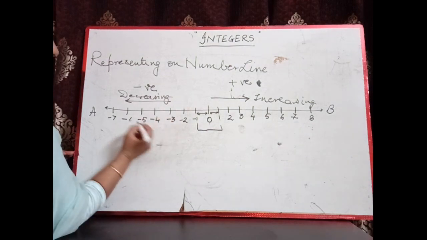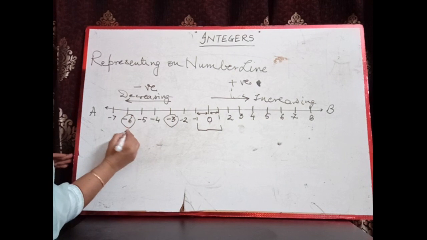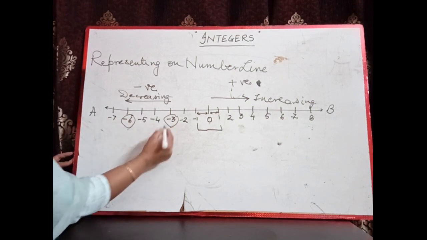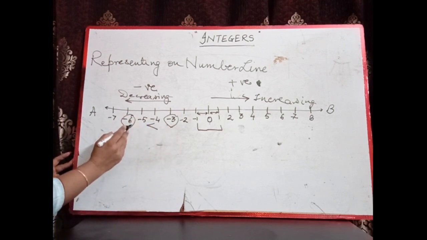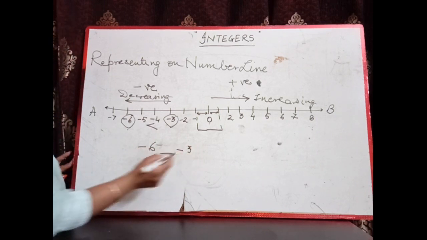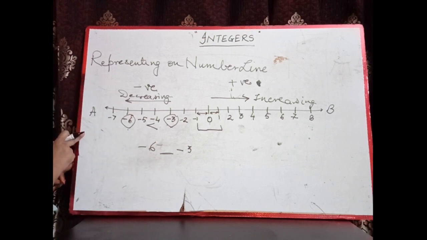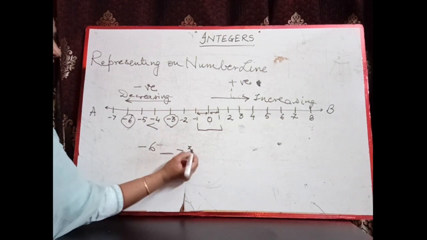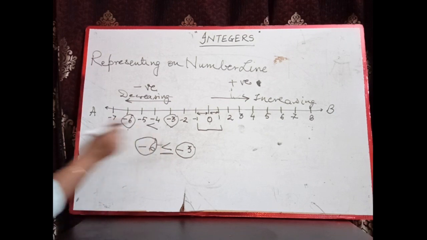Let's compare -6 and -3. -6 is on the left hand side and -3 is on the right hand side. So which number is greater? -3 is greater. Don't say that 6 is greater. If we have to compare -6 and -3, -6 is on the most left side and -3 is on the right hand side of -6. So we will say that -3 is the greater number and -6 is the smaller number.